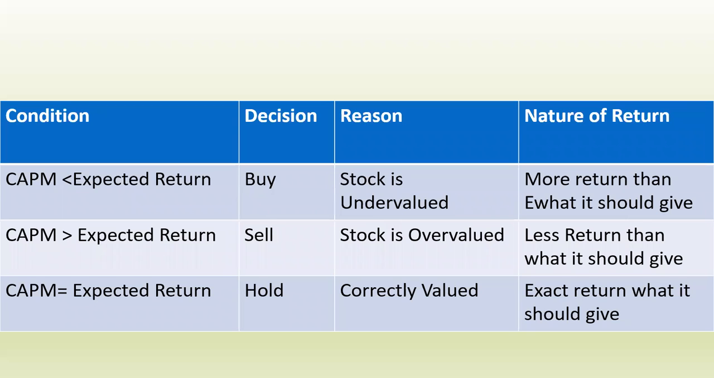Now let's understand what you should do as per the conditions. First, the CAPM. If the value of the CAPM is less than the expected return, buy the security. You will have to buy the security. Here the reason will be what? Why should you buy the security? Because the CAPM says the stock is undervalued. आपकी stock को undervalue किया जा रहा है, so you should buy the stock. And the nature of the return is more than what it should give. It means जितना आप expect कर रहे हो उससे आपको ज्यादा ही मिलेगा.